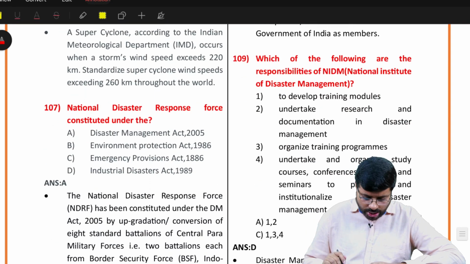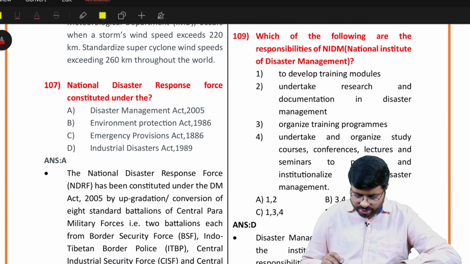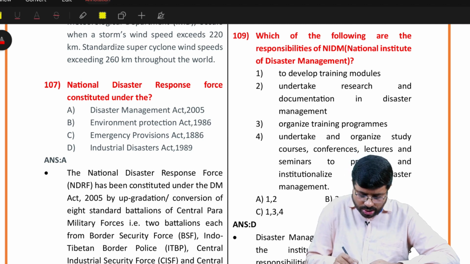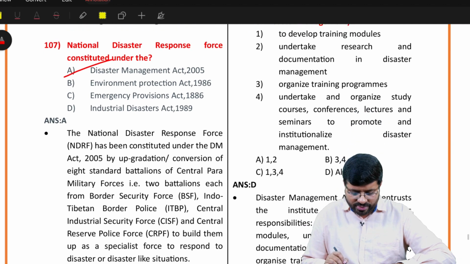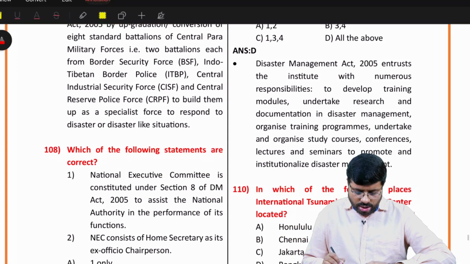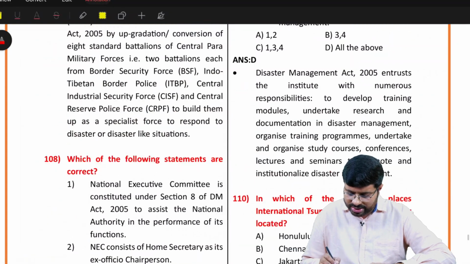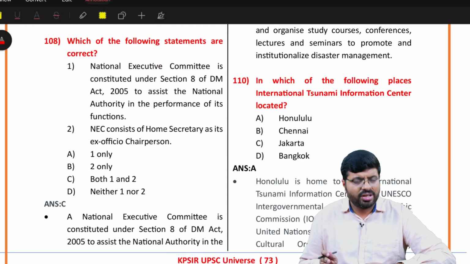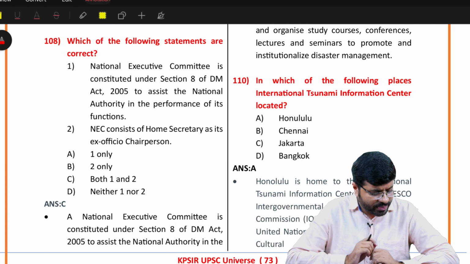Then some of the other questions about disaster management, if you see, they are very straightforward questions. You can see the National Disaster Response Force comes under the Disaster Management Act 2005. That is a very easy question. Then 108, you will see these are all disaster management questions which are more or less factual. You can go and check the answers.